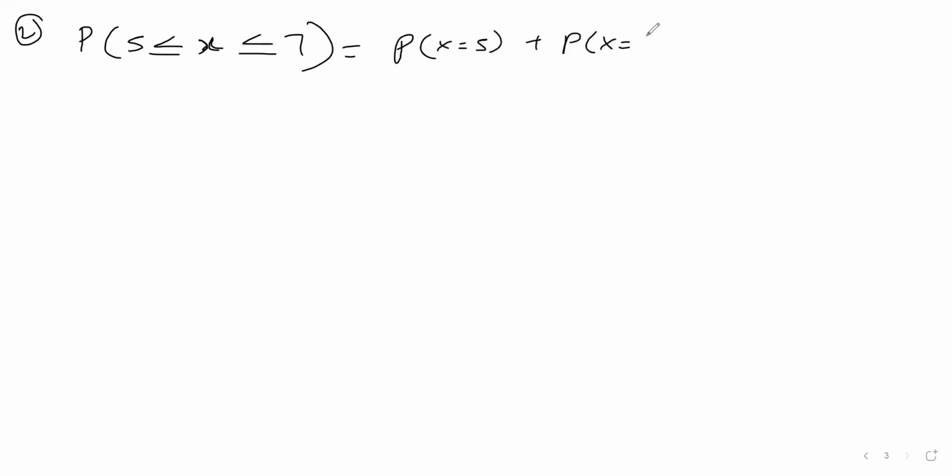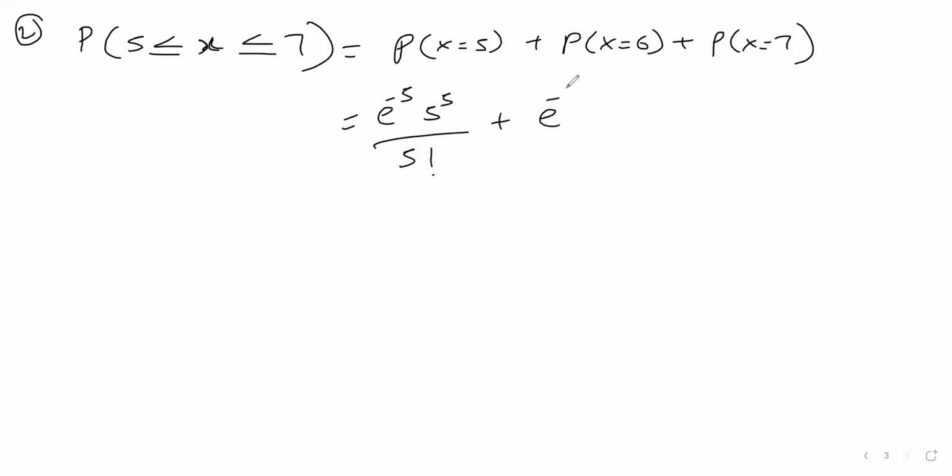Between 5 and 7 rats, including both. They are saying the next one is the probability that the number of rats is between 5 and 7, including both. So the rats can be 5, or they can be 6, or they can be 7. I think you can find this as e raised to minus 5, 5 raised to 5 upon 5 factorial, plus e raised to minus 5, 5 raised to 6 upon 6 factorial, plus e raised to minus 5, 5 raised to 7 upon 7 factorial.